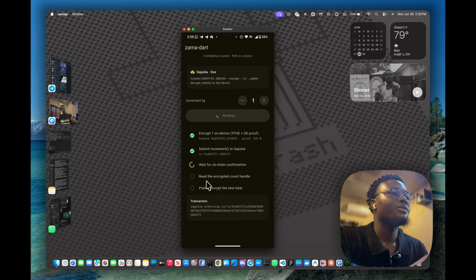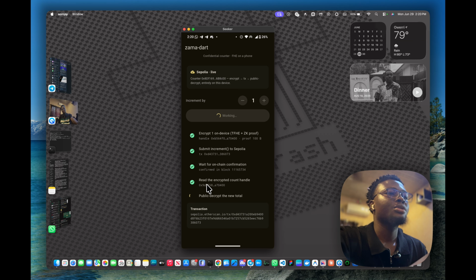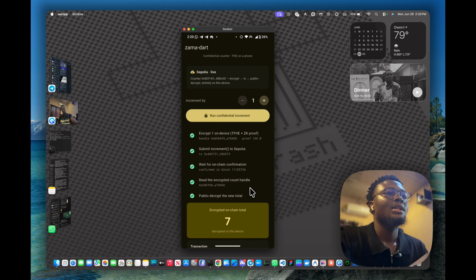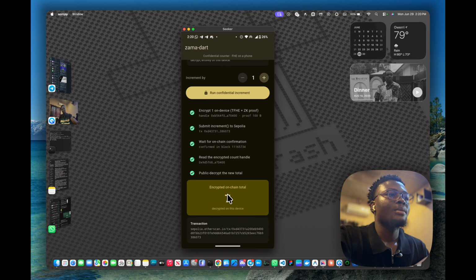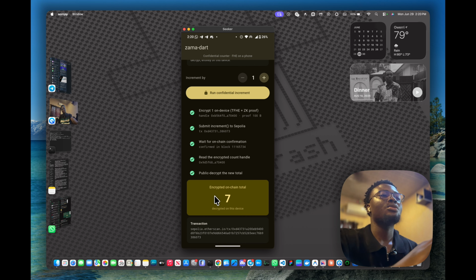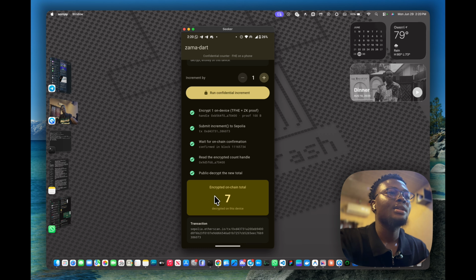So the complete workflow, from encryption to blockchain to the decryption, is happening entirely in this Flutter application. And the same experience also works, probably works faster, on an iOS device.